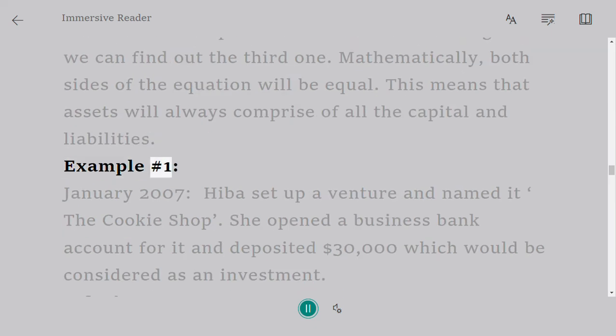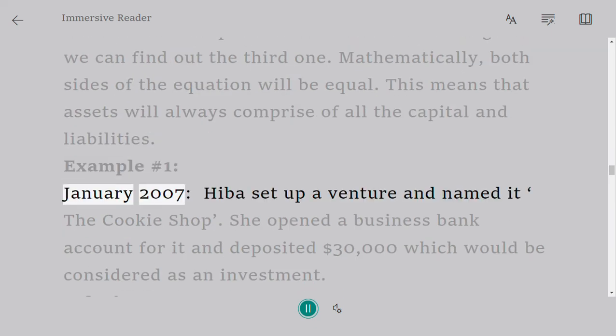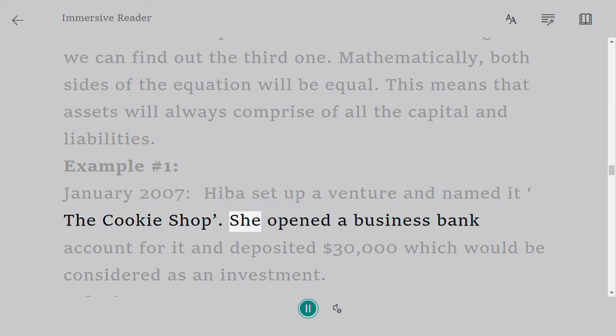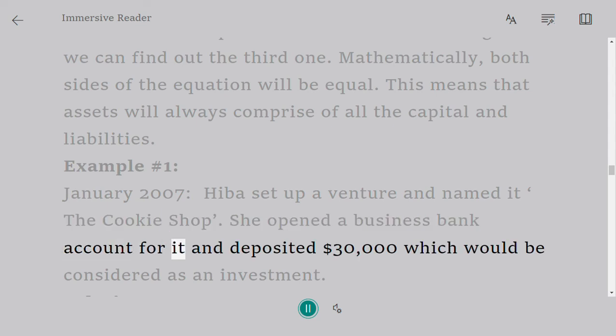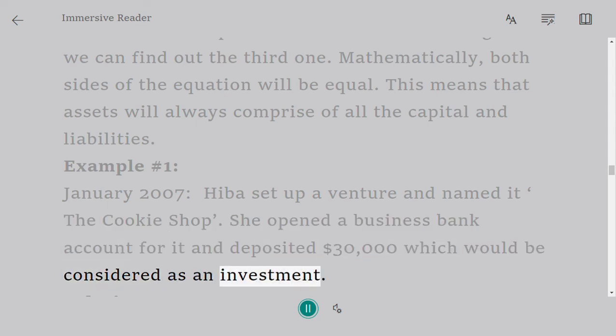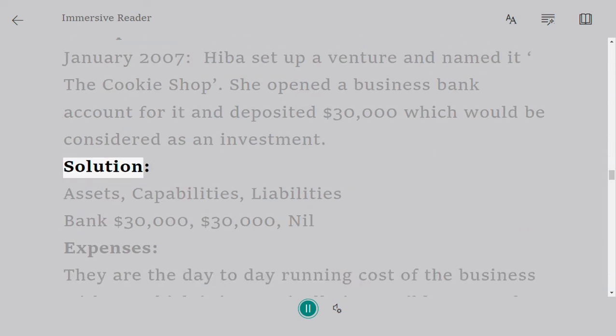Example number 1. January 2007, Hiba set up a venture and named it the Cookie Shop. She opened a business bank account for it and deposited $30,000, which would be considered as an investment. Solution.